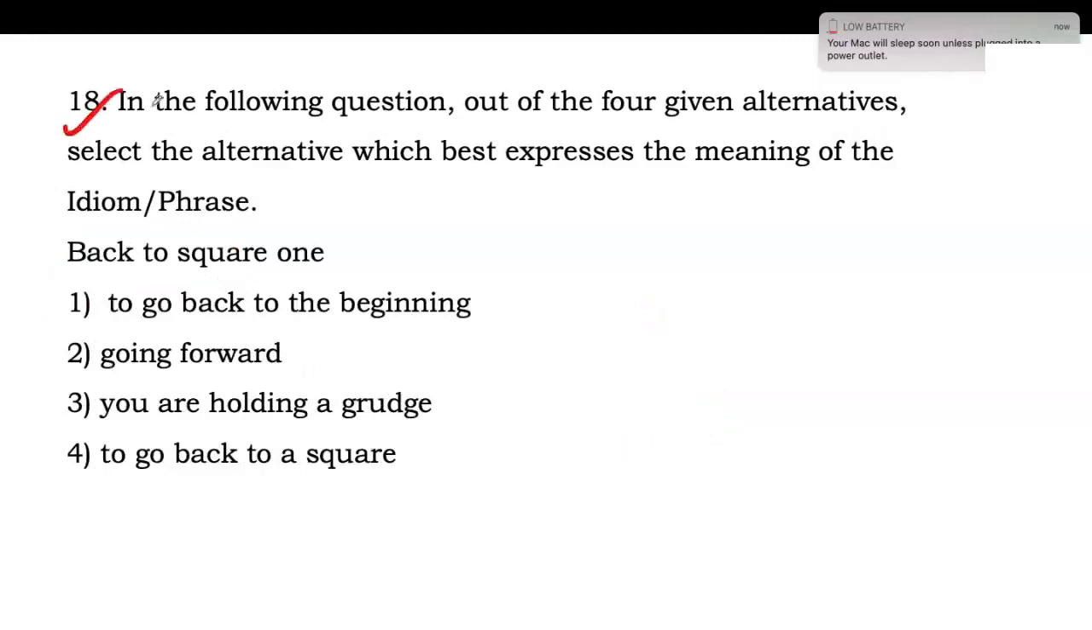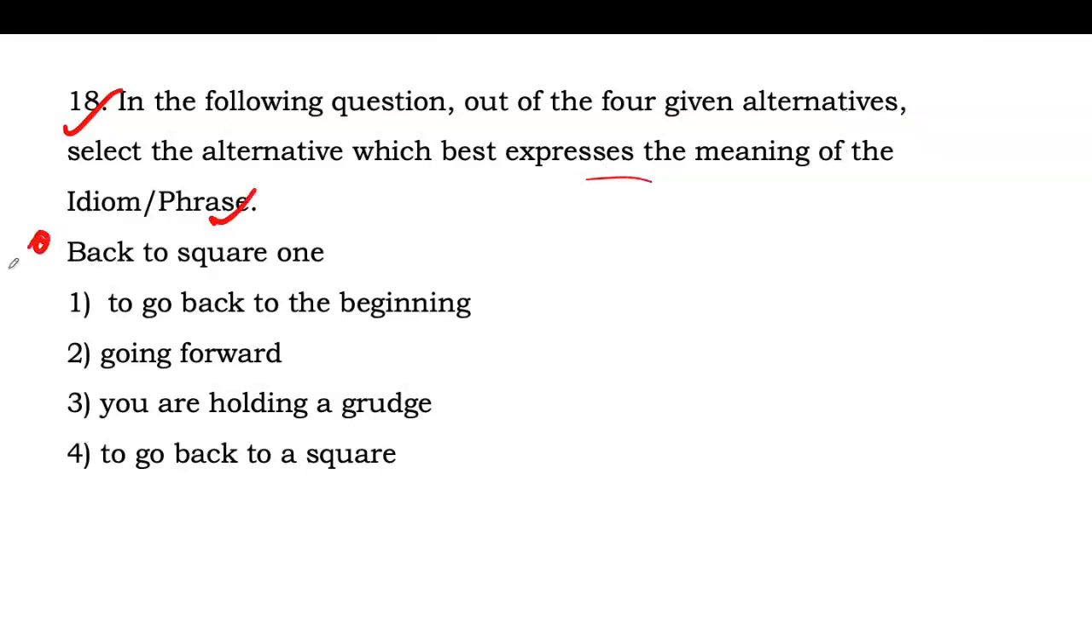Next one is question number 18. In the following question, out of the four given alternatives, select the alternative which best expresses the meaning of the idiom or phrase. Back to square one. We have an idiom, back to square one, and you have to identify which of the following options is the best expression for the meaning of this idiom or phrase. Comment your answers for question number 18.